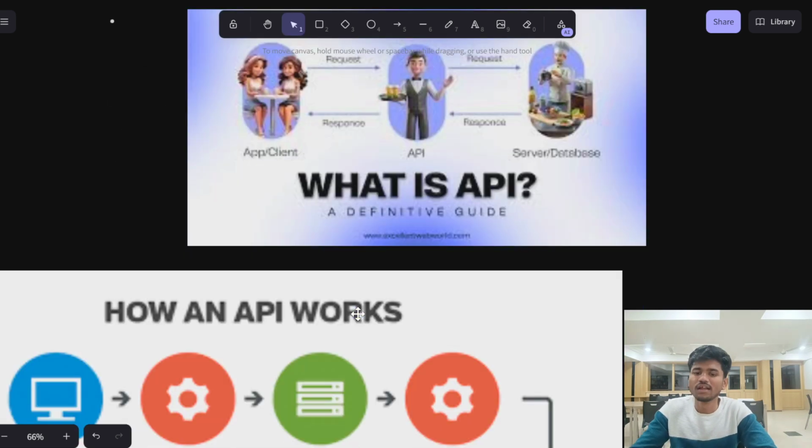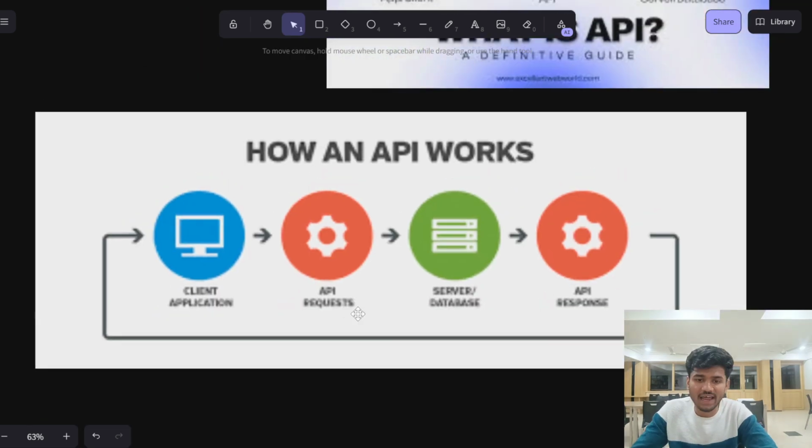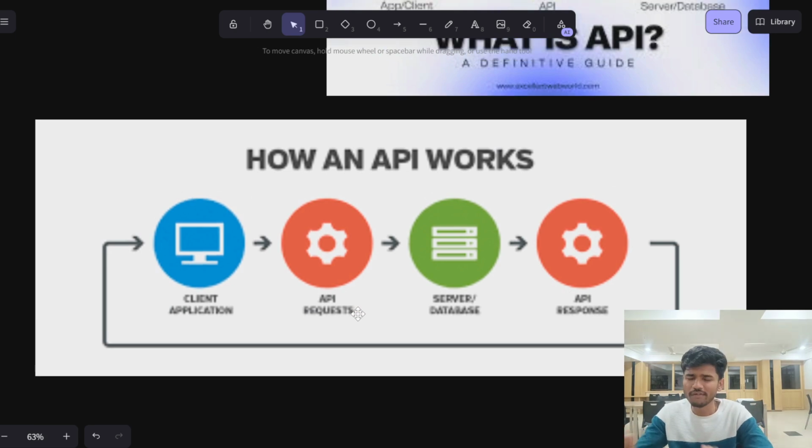In simple terms, here is how these things happen in the real world. Our client application, the website or web application or mobile application which we are using, is the client, which we see as the front end. From it we send a request, such as I want information about myself, or I want some kind of food, so I request the server. When I click on the request button, the request goes to the server.